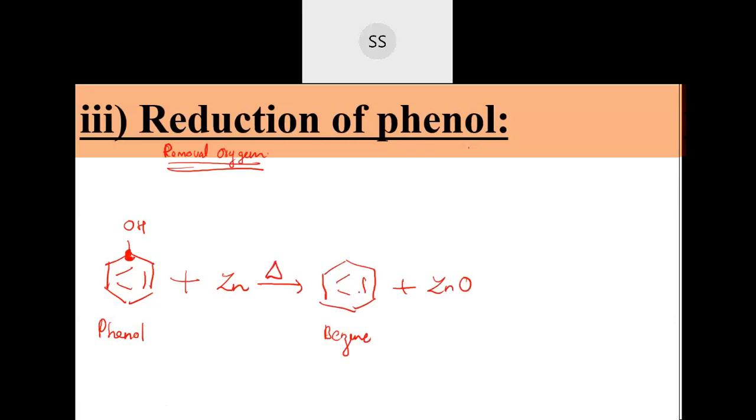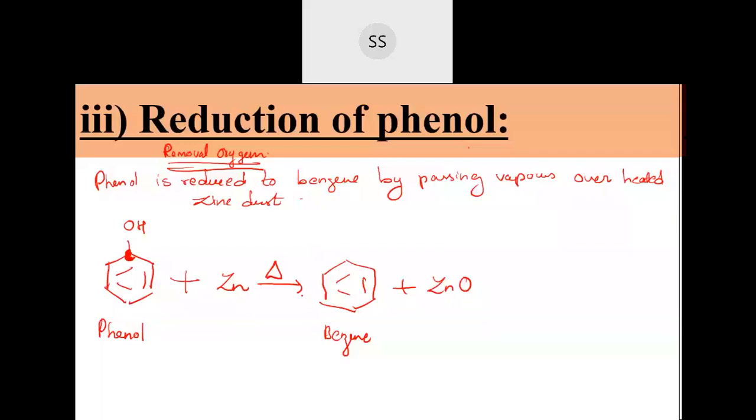So you can write down: phenol is reduced to benzene by passing vapors of phenol over heated zinc dust.